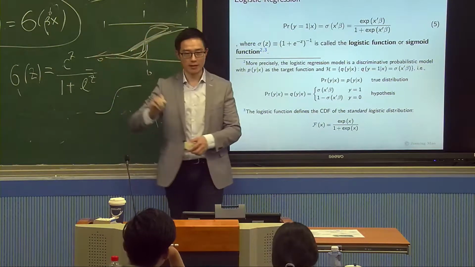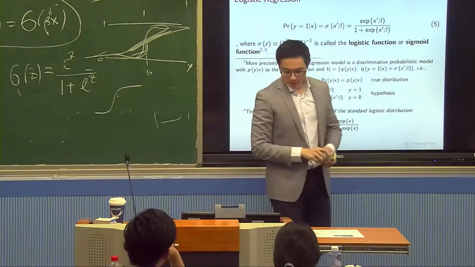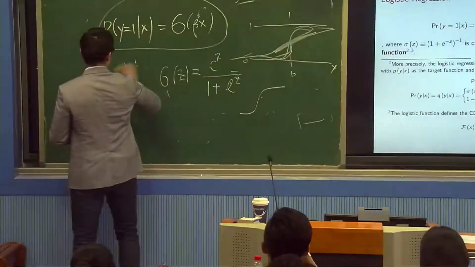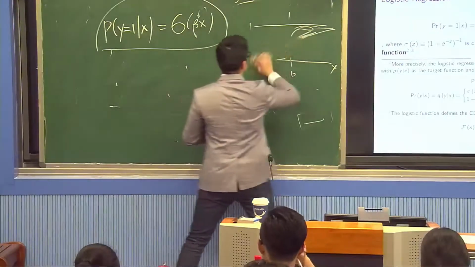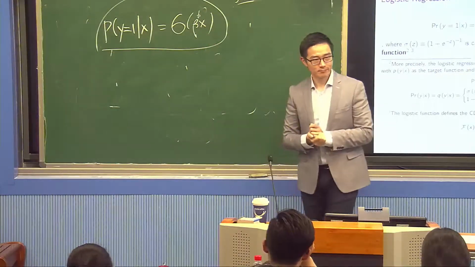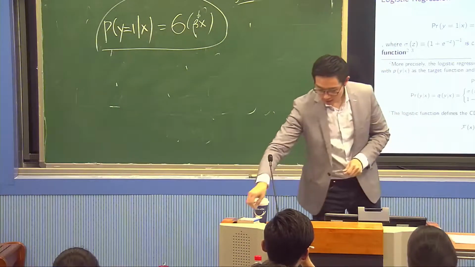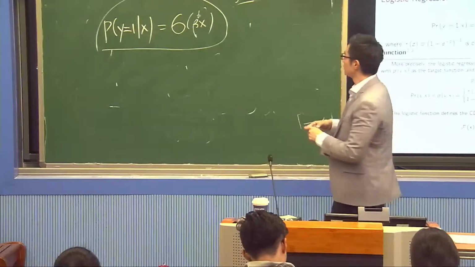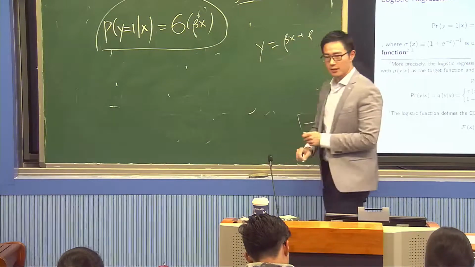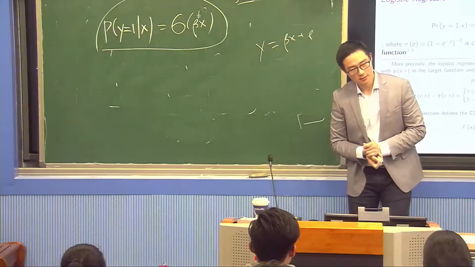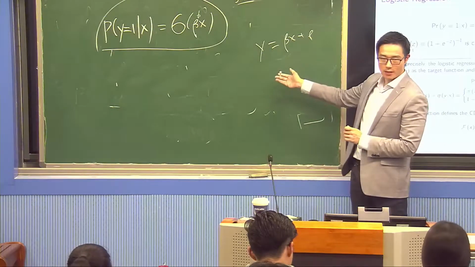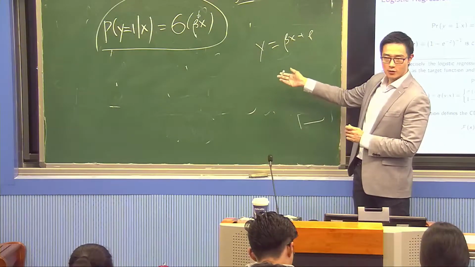Now, how do we estimate beta? Remember that in linear regression, when we have y equal to beta x plus e, how do we estimate this beta? You cannot estimate this beta without defining something, because this is just a linear model.